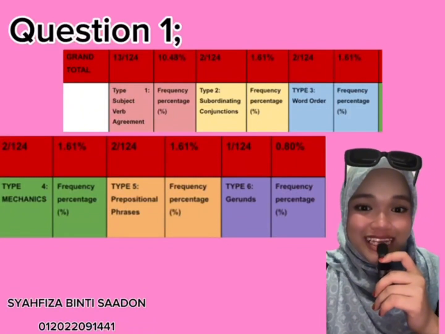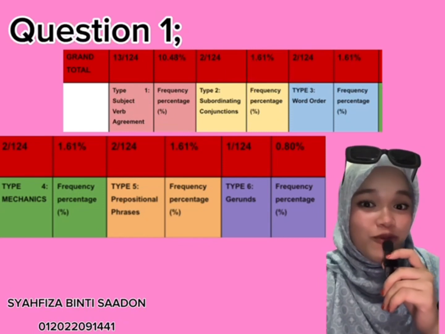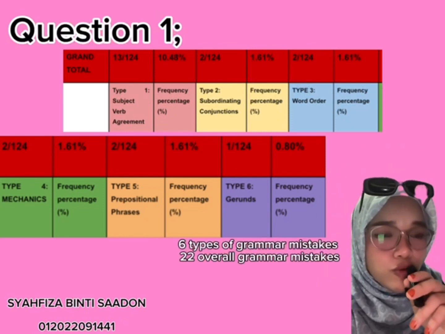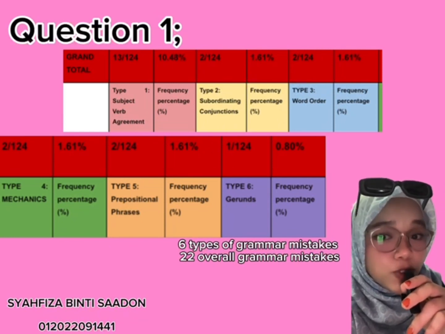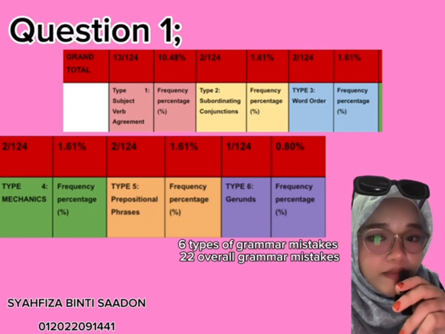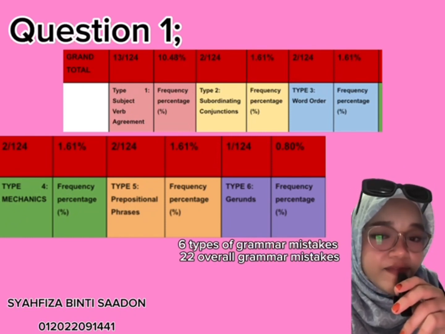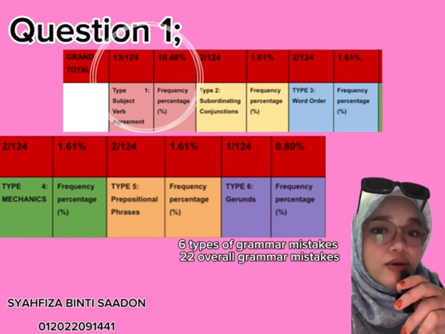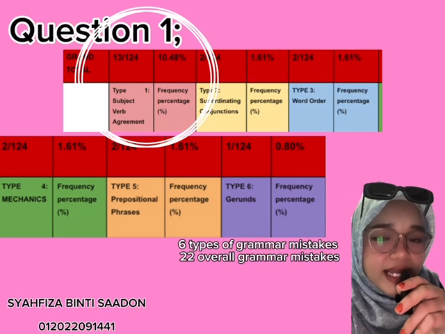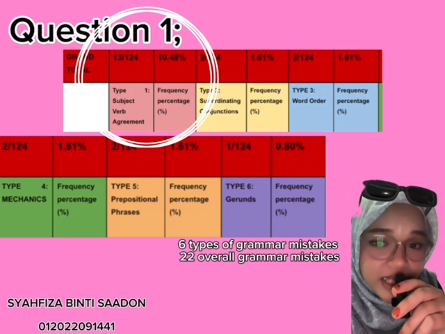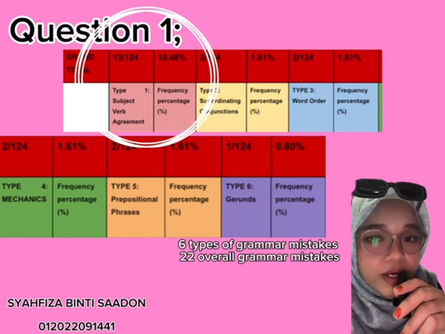My name is Shafizah binti Saadun, and today I would like to share my findings and discussion for our first question. There are 22 grammar mistakes made by the students, and there are 6 different types of grammar error. The most common error the students made is subject verb agreement error, which has 13 mistakes from 22 overall grammar errors.